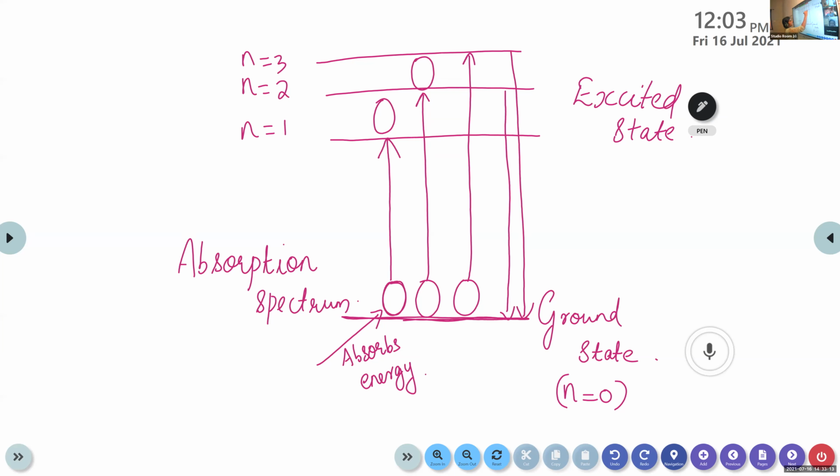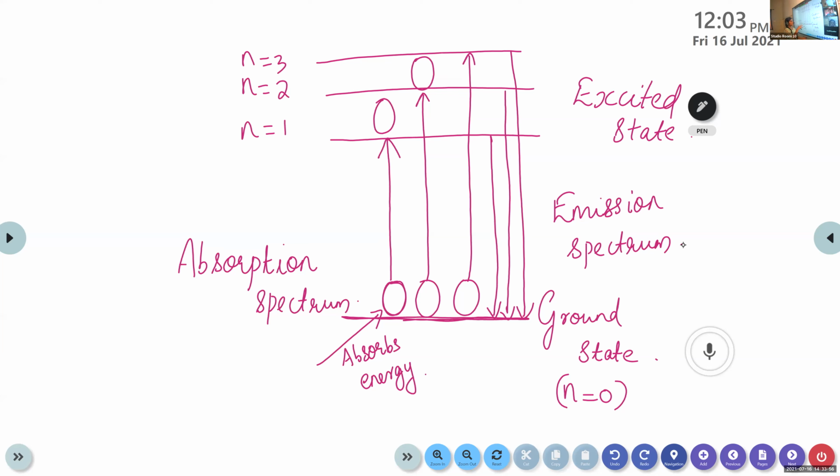They can move back, or jump back, to this ground state. In this case, emission spectrum is obtained. Consider the particles at ground state, that is n equal to 0 state, and n equal to 1, 2, 3, etc. is considered as the excited state. When atoms or molecules absorb energy they jump to this excited state. And this excited state is considered as the unstable state, that means they can exist for a very short time. So they will jump back to this ground state.